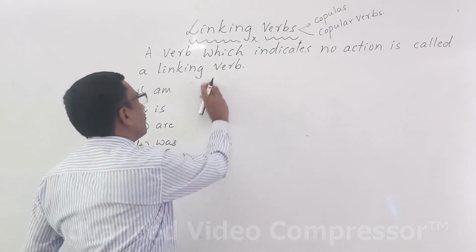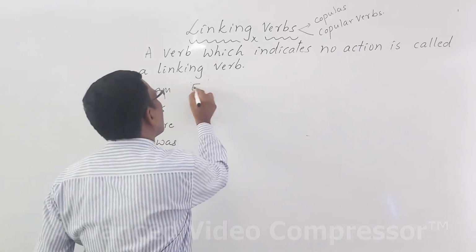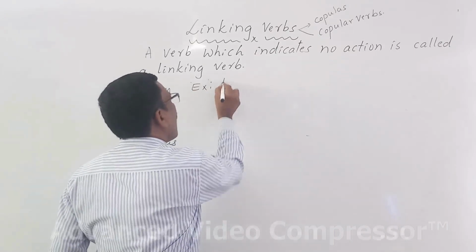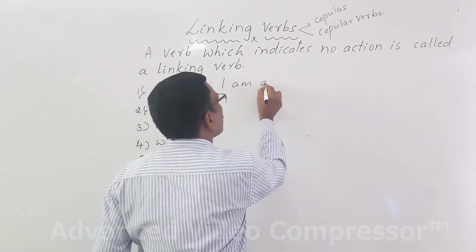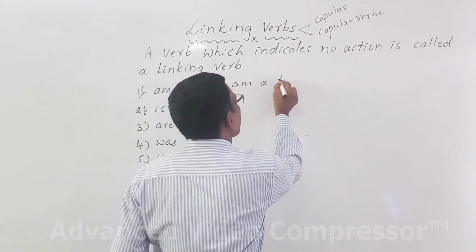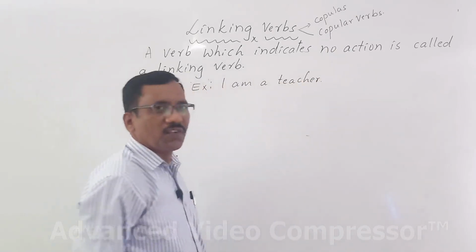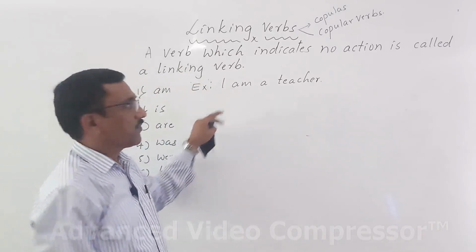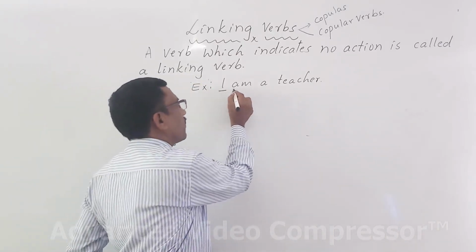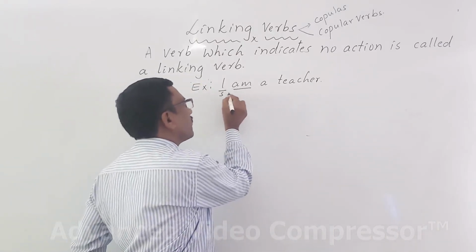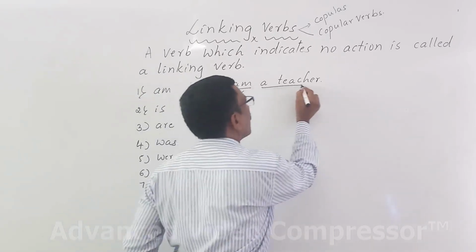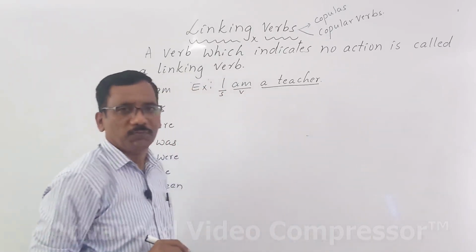Let's see some examples. I am a teacher. Okay? What's the subject here? I is the subject. What is the verb? Subject, verb. A teacher is a noun.